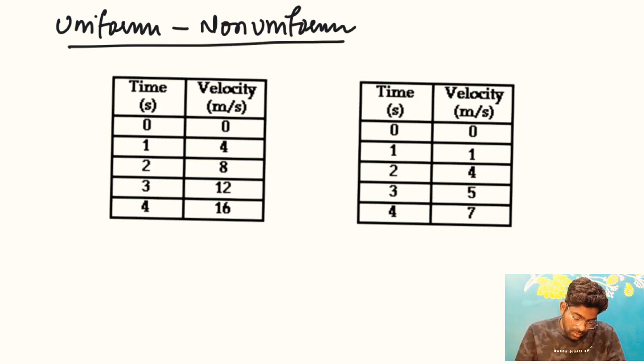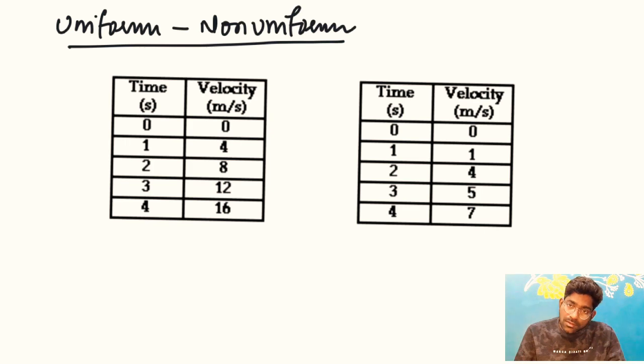If you look at the first table, at t equals 0, the velocity of the particle is 0. Then at t equals 1 second, the velocity of the particle is 4. At t equals 2, the velocity is 8. At t equals 3, it's 12. And at t equals 4, it's 16. It means the velocity change is constant, or you can say velocity is increasing uniformly.